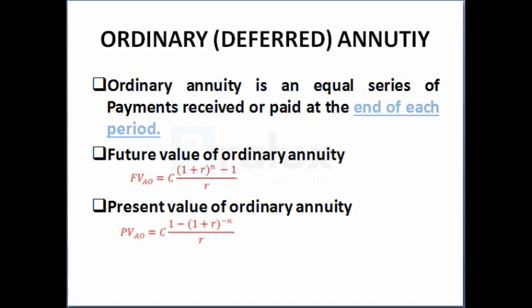So the difference between annuity due and ordinary annuity is that one is done at the end of the period, while the other one is at the beginning of a period. So annuity due is at the beginning of each period, while ordinary annuity is at the end of each period.